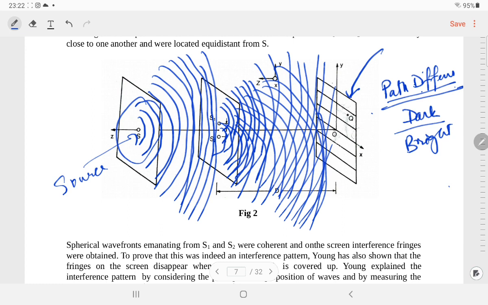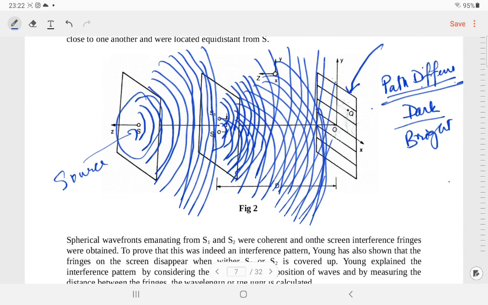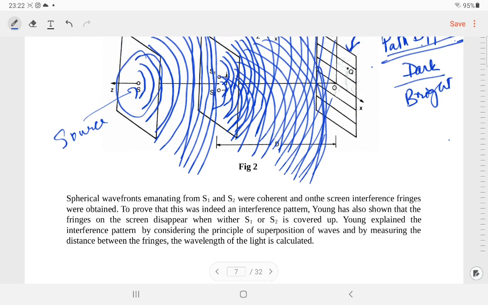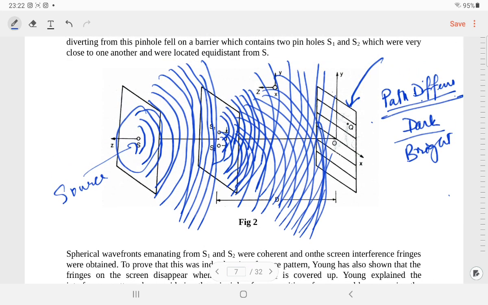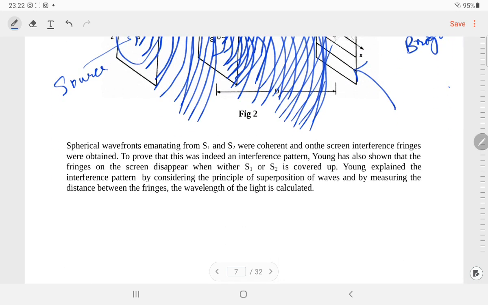Since these secondary wavefronts are coming out from the same source S, the wavefronts coming from S1 and S2 are coherent. Because they are produced from the same source, they are definitely coherent. So that easily fulfills the condition for interference of light that has to happen on the screen. Screen means this one. So on the screen the interference fringes were obtained.